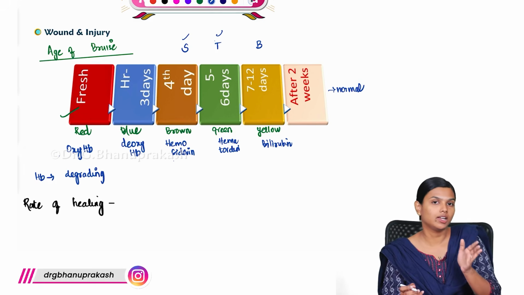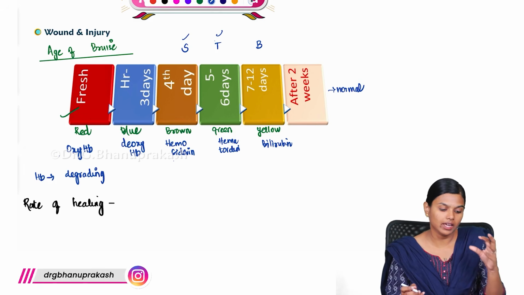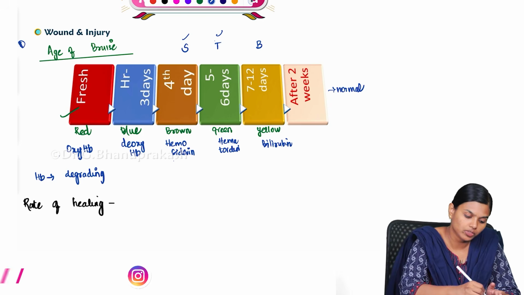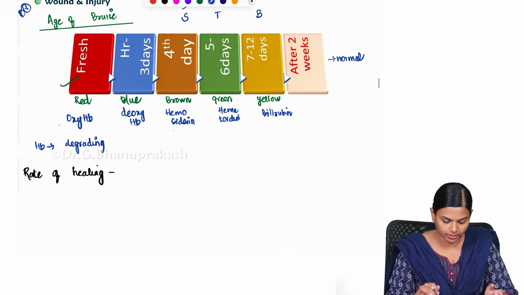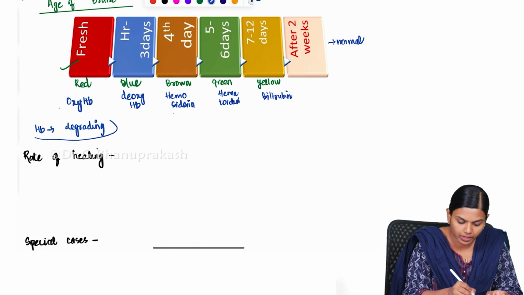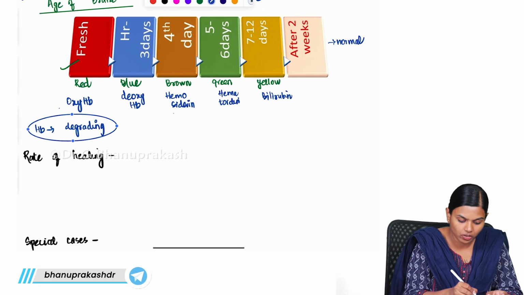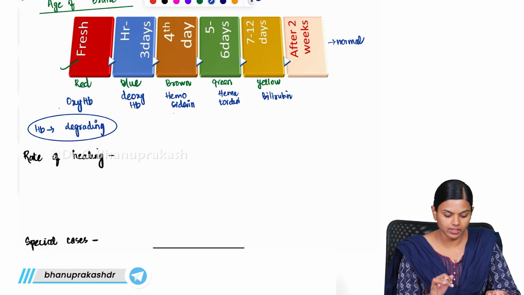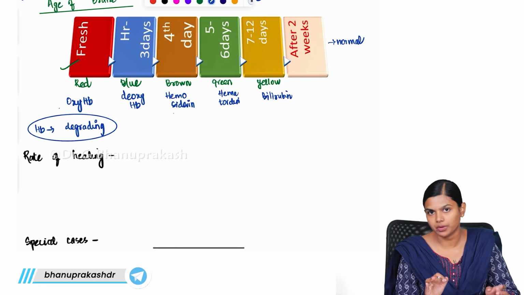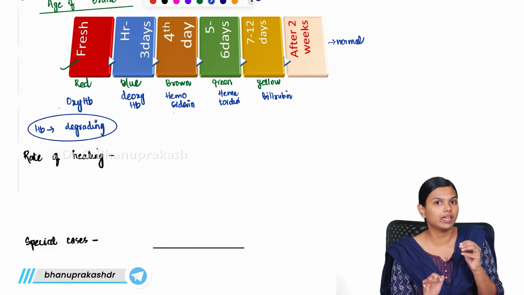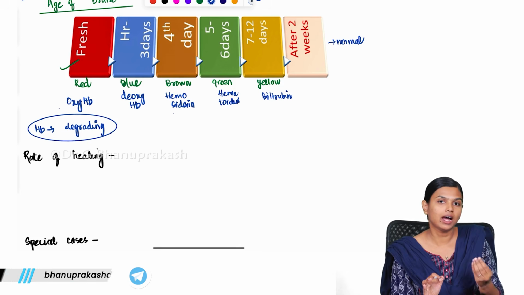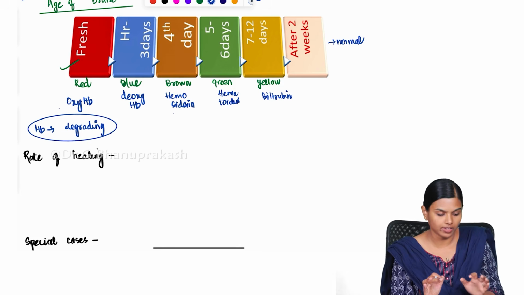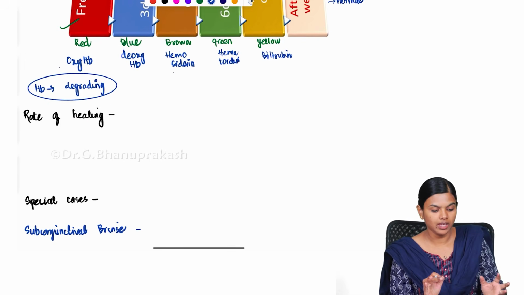So depending upon the color you can identify the age of the bruise, and this age of the bruise is very important. And all this is happening because of the degradation of our hemoglobin. So that is the important thing that we have to remember. Why this color change happens is this hemoglobin's degradation and the hemoglobin pigments giving the color. So this is the mechanism behind these color changes.